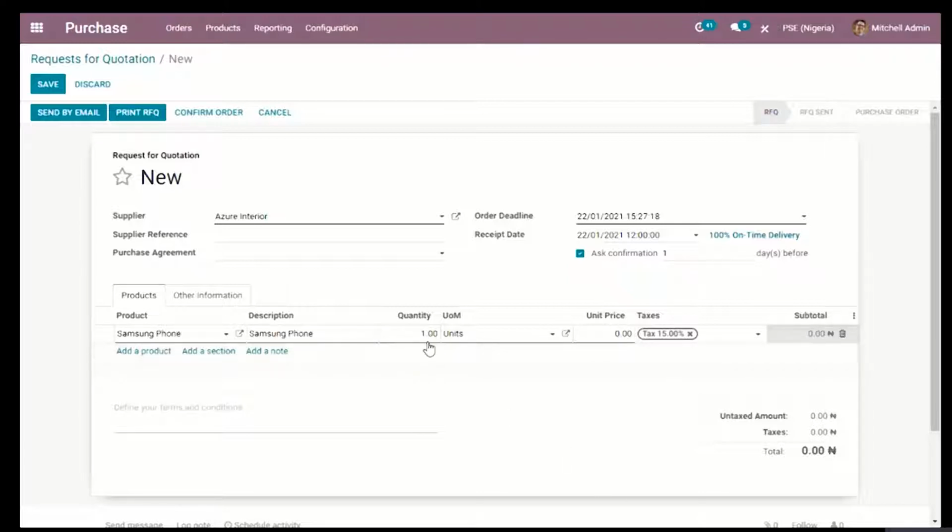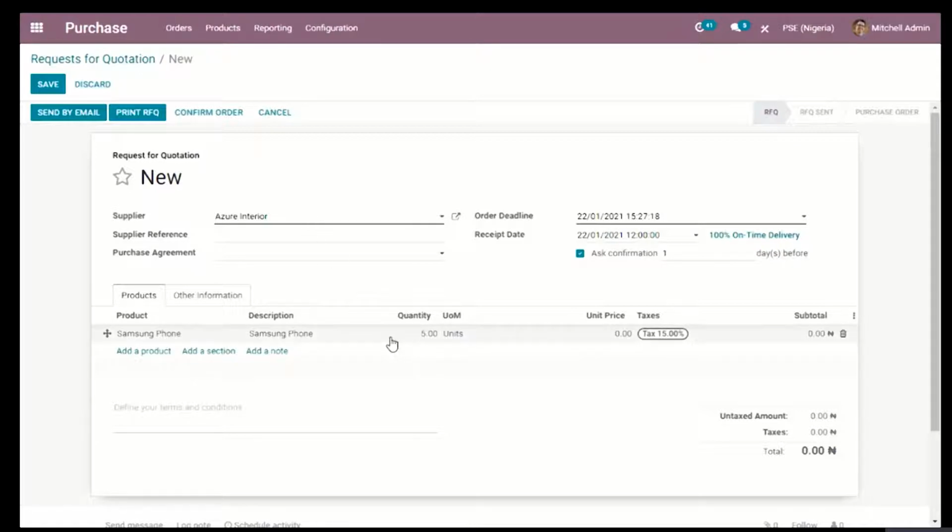So what I'm going to do right now is input the quantity as 5. And because this is a request for quotation, abbreviated to RFQ, if I decide I want to send this RFQ to Azure Interior, because of the nature of the document that we are sending, Odoo will not include the unit price or the taxes or the subtotal, because all we need using this document is actually the price at which the vendor is willing to sell this product.